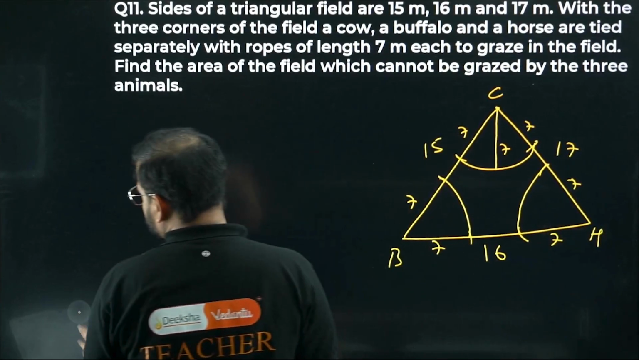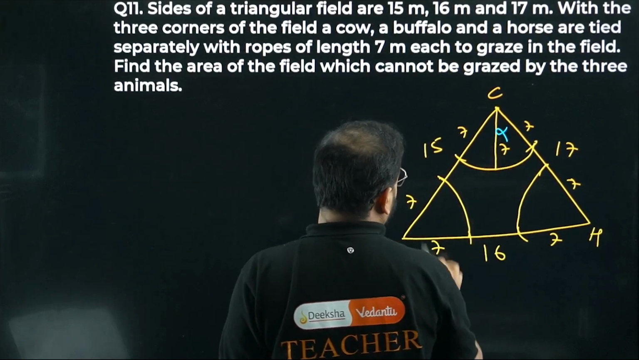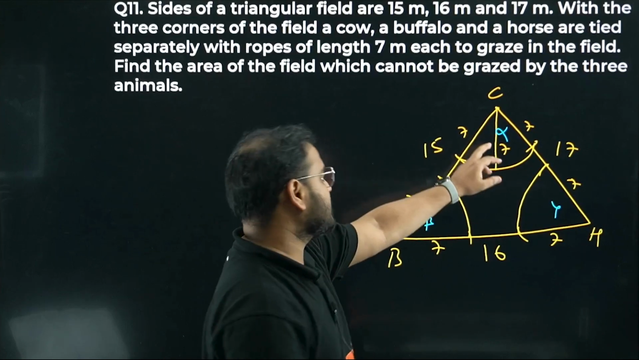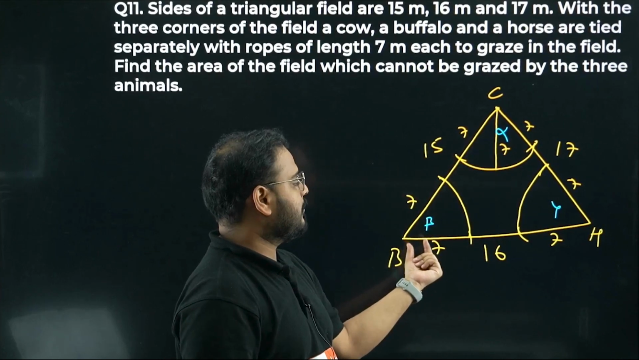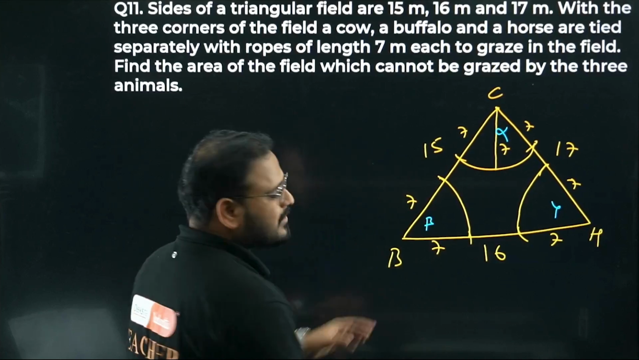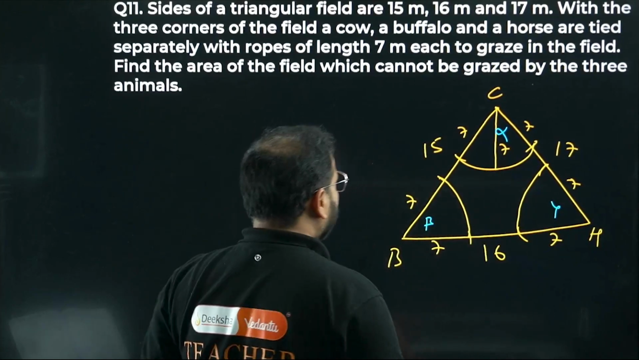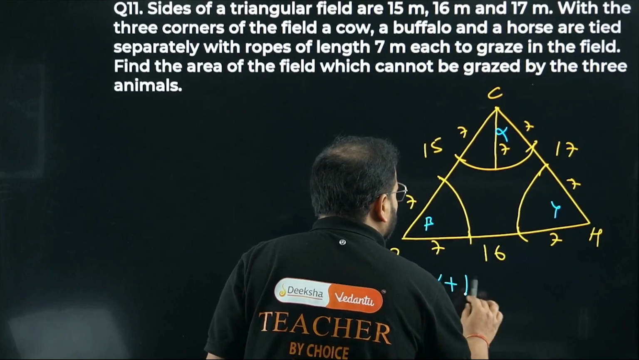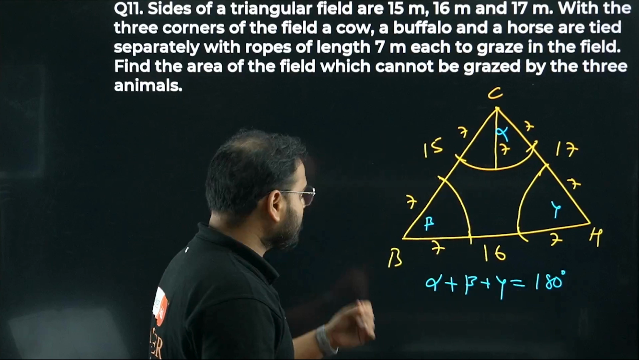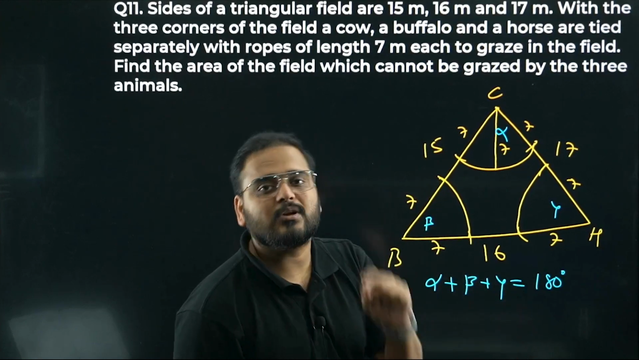Let's take the angles to be something unique. I'll take them to be angle alpha, angle beta and angle gamma. Means the sector angle for this vertex is alpha, beta for the buffalo and gamma for the horse. If you want you can take x, y, z also. The property is that the sum of all angles alpha plus beta plus gamma will always be 180 degrees. How come, sir? The sum of all angles of a triangle is 180 degrees. That's the only thing that you have to remember.